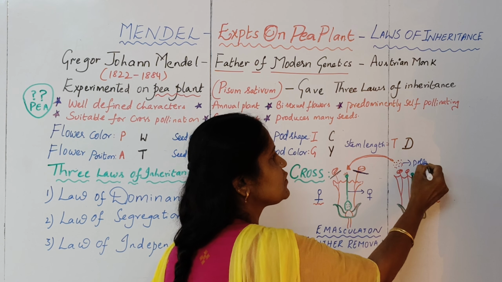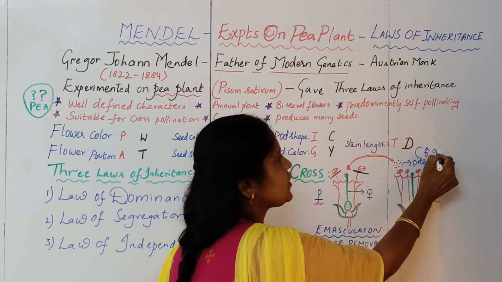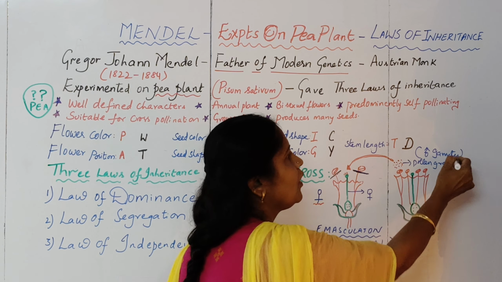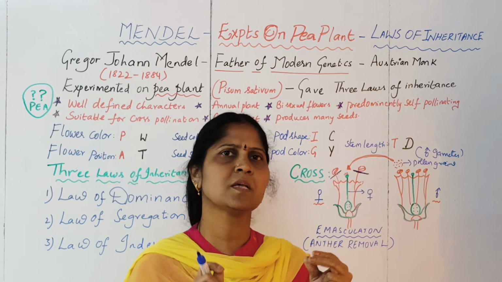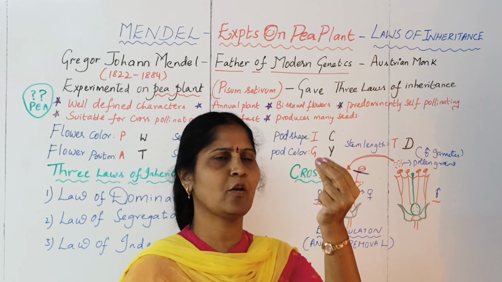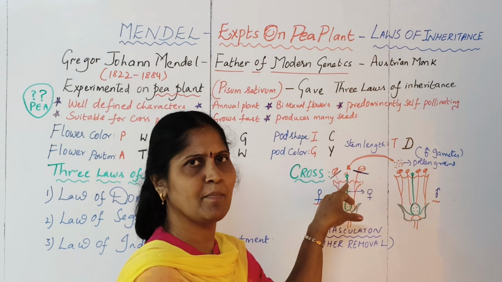So these pollen grains, what are these pollen grains? The pollen grains are nothing but the male gametes of the flower. So what is done in order to perform a cross between two plants? The female plant will be there, in which the pistil portion is there. The stigma portion is there in the female flower.